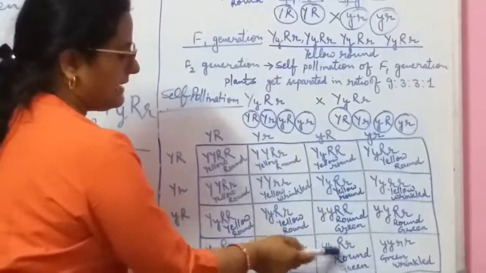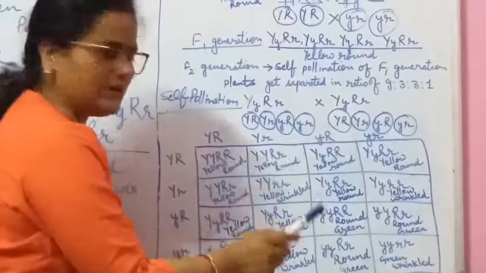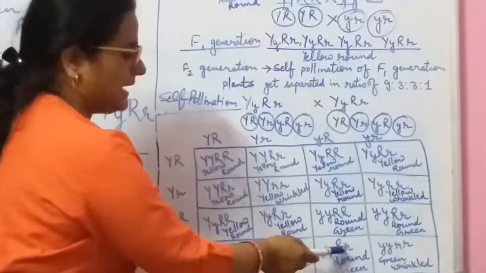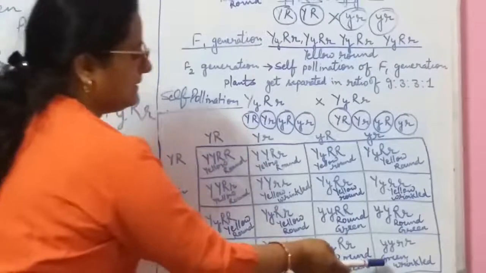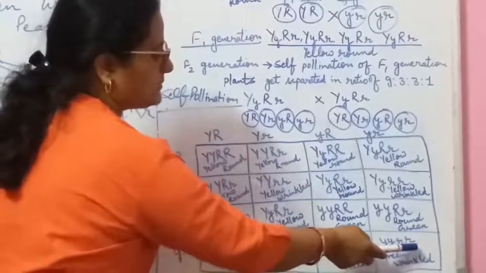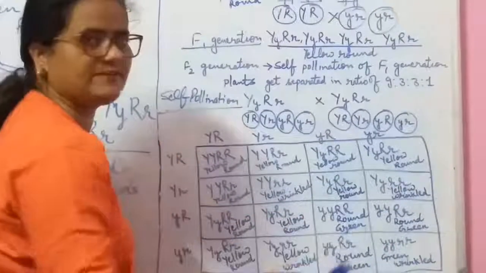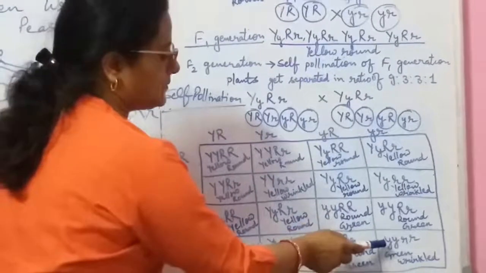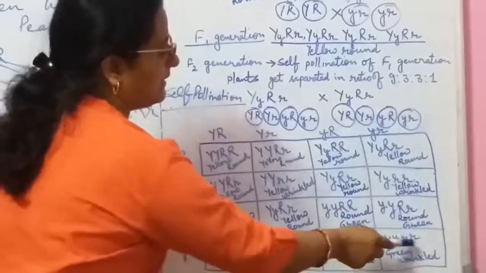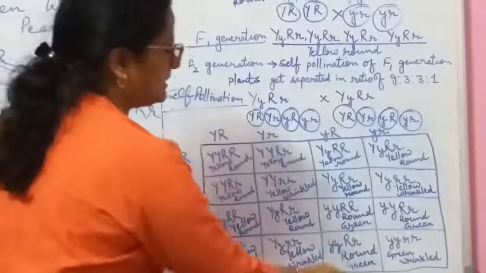Here the small y is the recessive allele for the green color and capital R for the round. So the plant will be the round green. And here small y, small r, all the recessive alleles are present. That's why it will be small y for the green and small r for the wrinkled. So this plant will be the green wrinkled seeds.